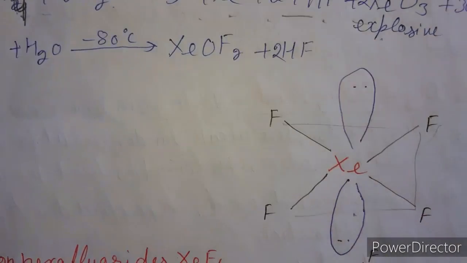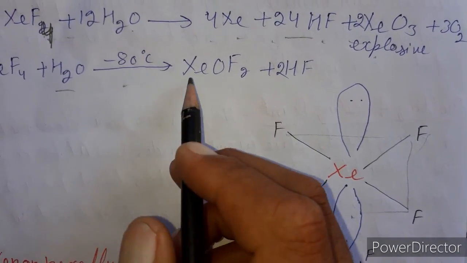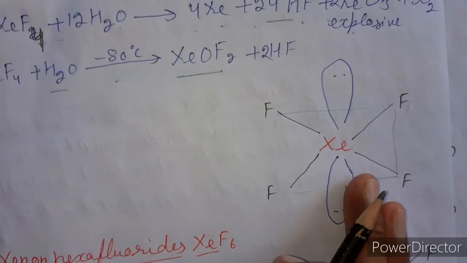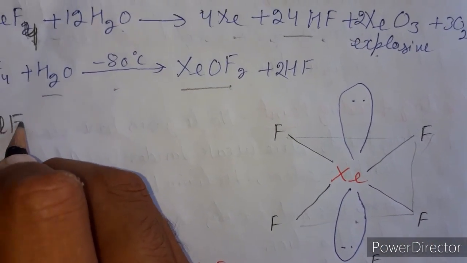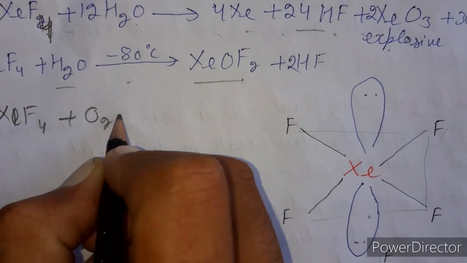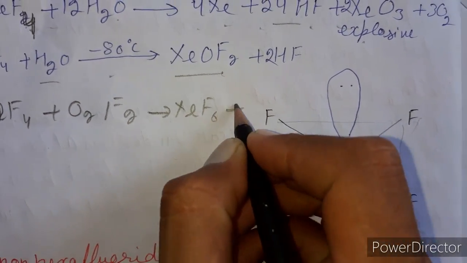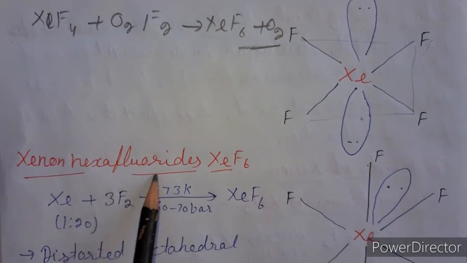And when we react xenon tetrafluoride with water at -80 degrees Celsius, it forms xenon oxyfluoride, another compound of xenon. So when xenon oxytetrafluoride reacts with xenon dioxydifluoride, it forms xenon hexafluoride plus oxygen gas. So this reaction is also used for the preparation of xenon hexafluoride.